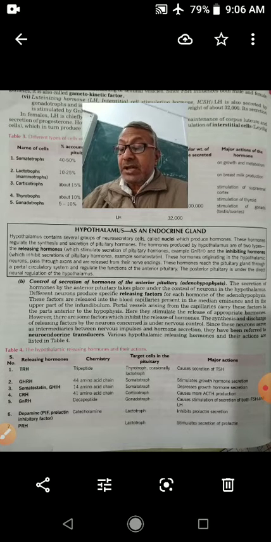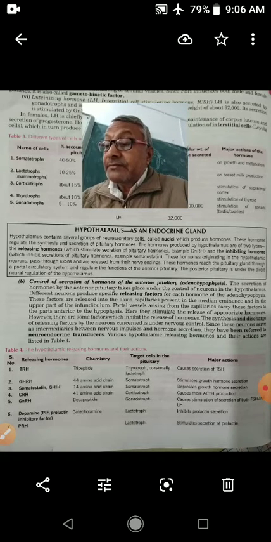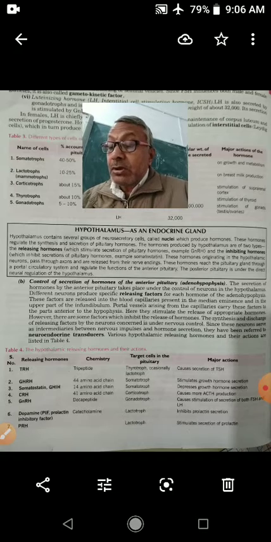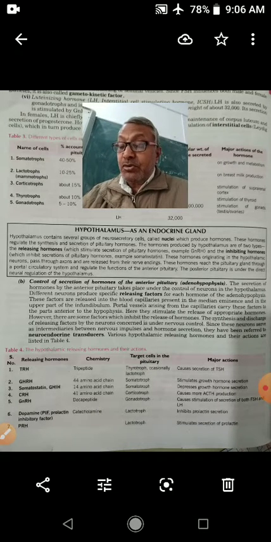GHRH, that is growth hormone releasing hormones, stimulate the somatotropes. Somatotrope cells are present in the pituitary gland. Then there is secretion of growth hormones from the cells, somatotrope cells of pituitary.